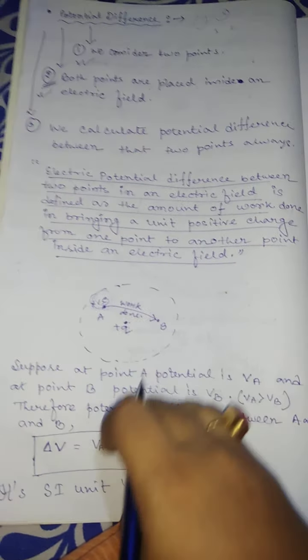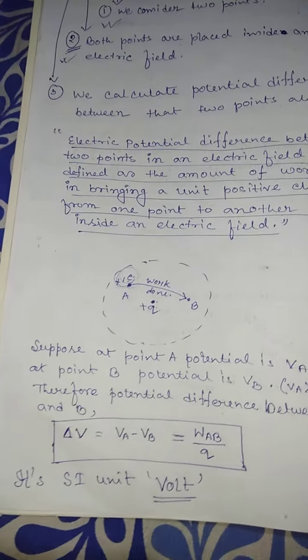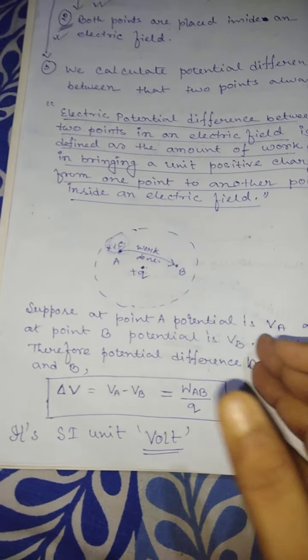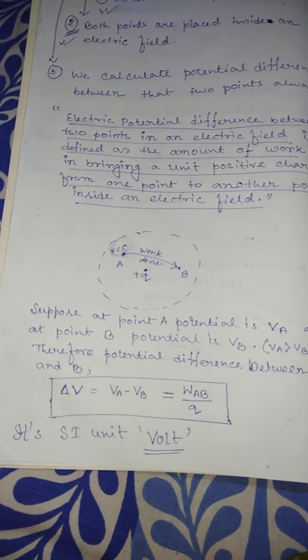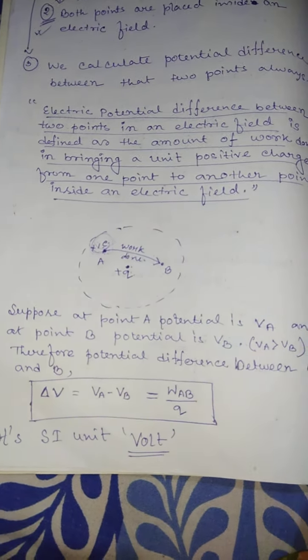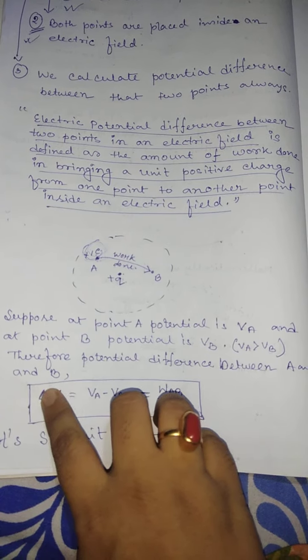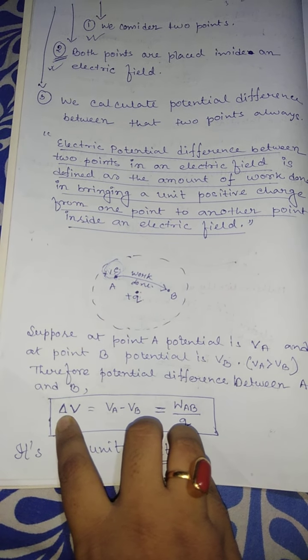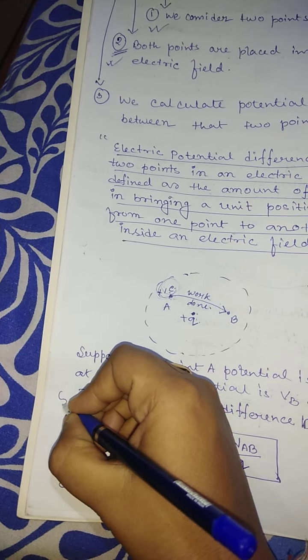This is how we define it mathematically. Electric potential is denoted by capital V, and the potential difference between 2 points is denoted by delta V. This is a capital delta, and this is a small delta.